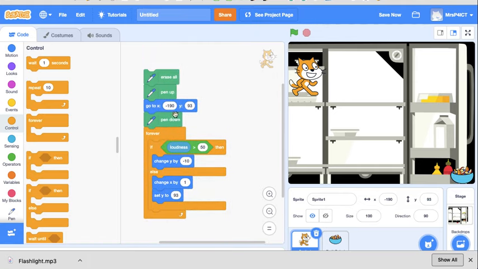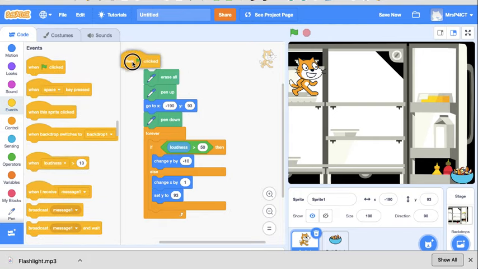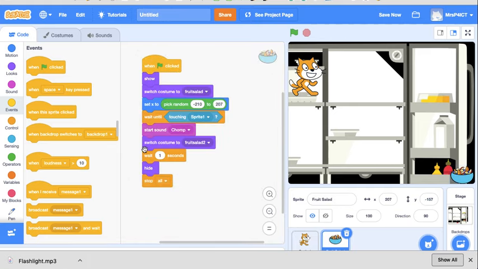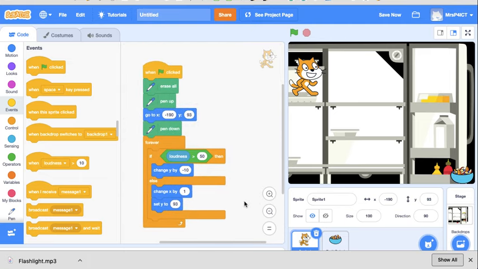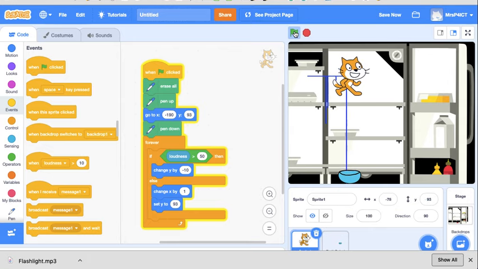And the pen down business, that's going to track what he's doing. So when the flag, put the flag on that one. Flag's already on that one. Right, so if we hit the flag, can you see the loudness? And down, down, go! There, he's eaten it. So that's all good. So now if I hit the flag again, it'll reset, take away all the lines.